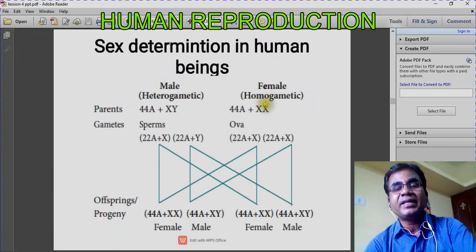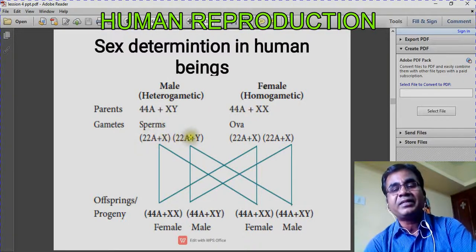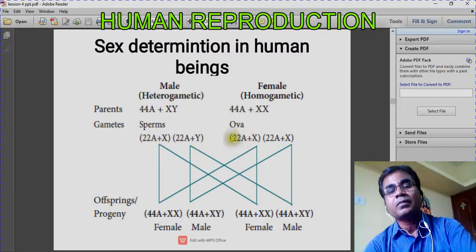In female, it will be XX, and in male, it will be XY. Males can produce two different types of gametes: one gamete is 22A plus X, and the other gamete is 22A plus Y. Whereas females can produce only one type of ovum, 22A plus X. This one also 22A plus X. Both are the same. Females can produce a single type of gamete, whereas males can produce two types of gametes.